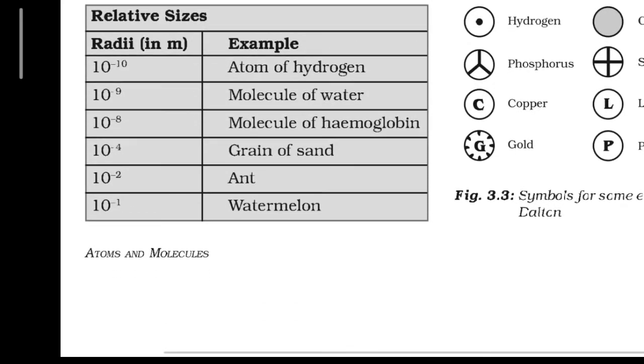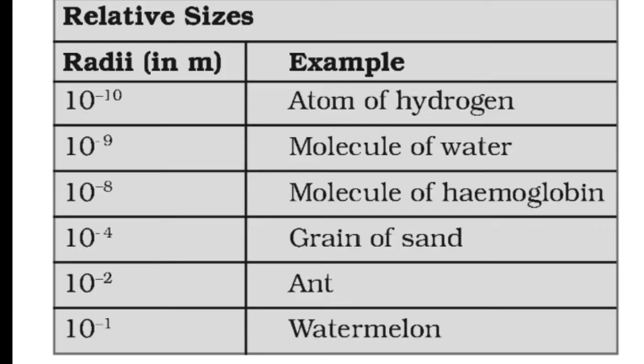Now let us see the relative size of certain atoms. For example, an atom of hydrogen has a radius of 10 to the power minus 10 meter, which in nanometer is just 0.037 nanometer.